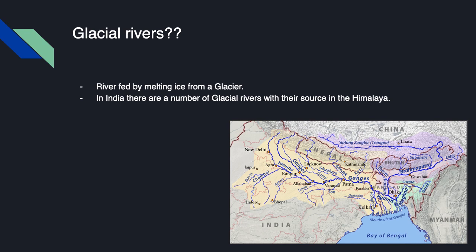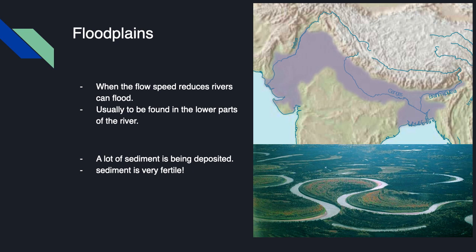But first of all, the glacial rivers. What is a glacial river? Well, it is a river fed by melting ice from a glacier. And of course, in the north of India we find the Himalaya, and it contains a lot of ice and snow, and when that melts, it flows down the river to the lowest point, which is in this case near the Bay of Bengal, near Bangladesh. And of course, when these rivers flood, they carry a lot of sediment, and these are called the floodplains.